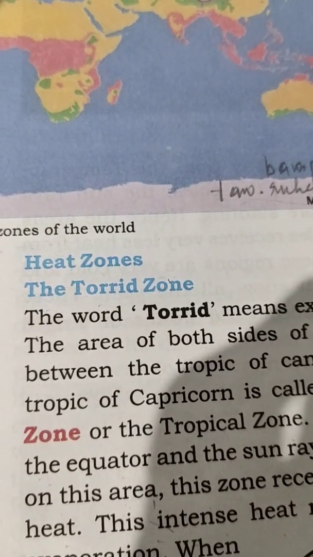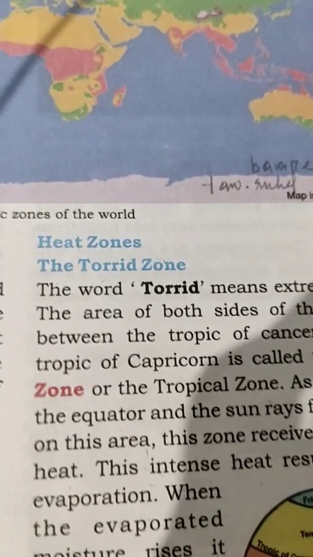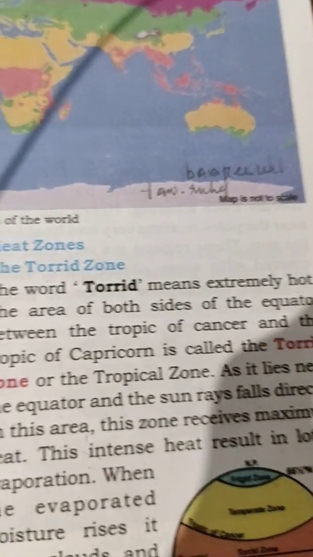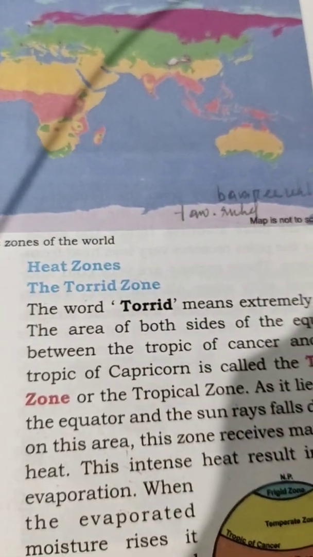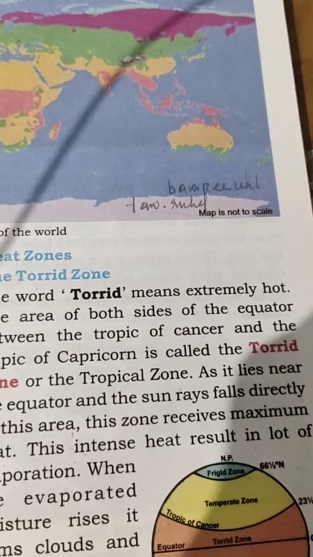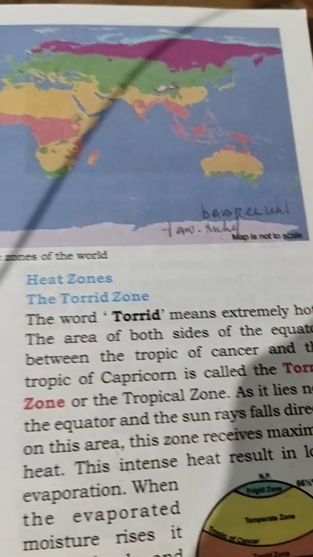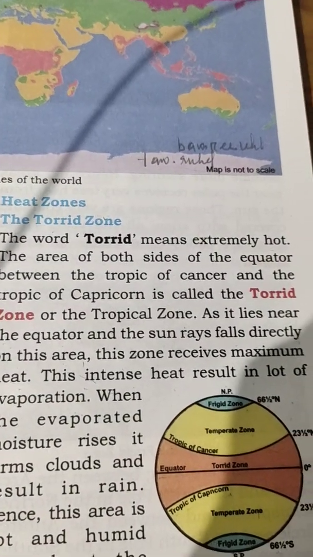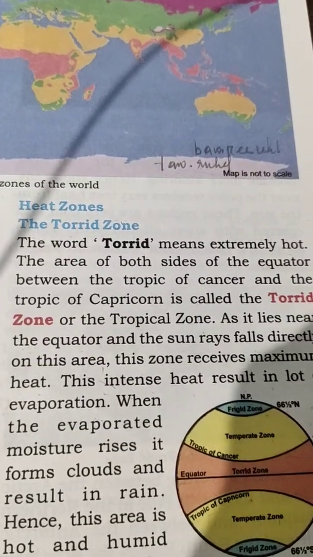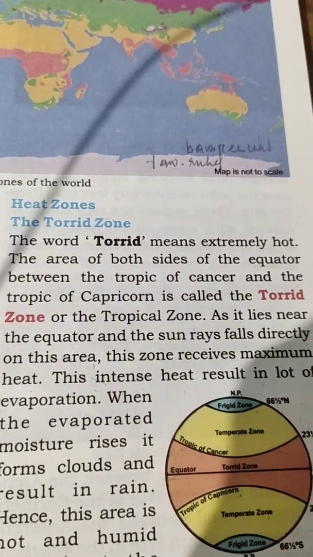Heat zones. The torrid zone. The word torrid means extremely hot. The area on both sides of the equator between the Tropic of Cancer and the Tropic of Capricorn is called the torrid zone or the tropical zone, as it lies near the equator and the sun rays fall directly on this area.